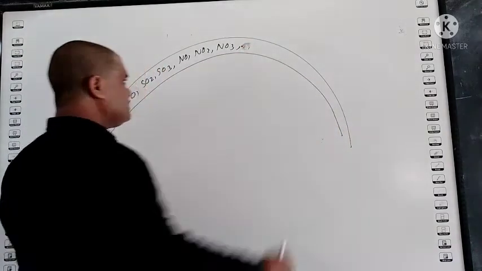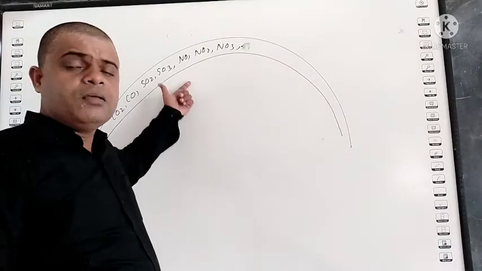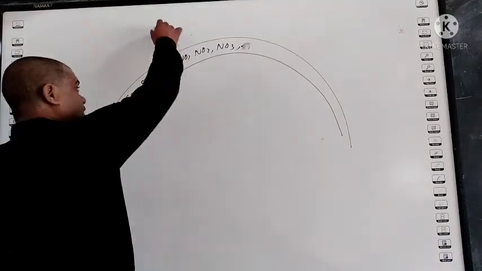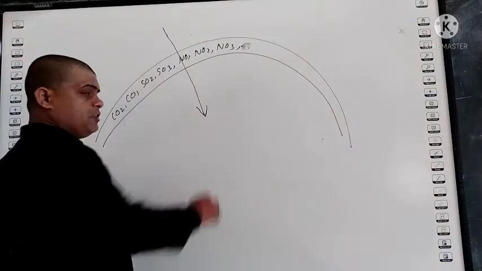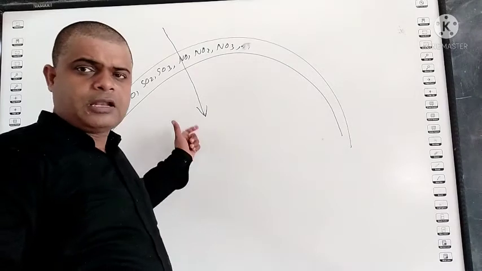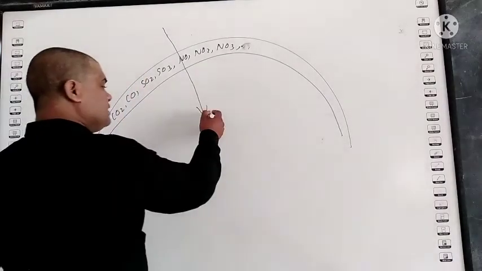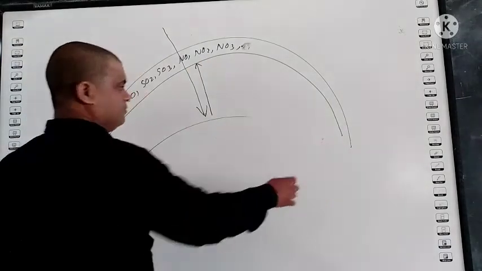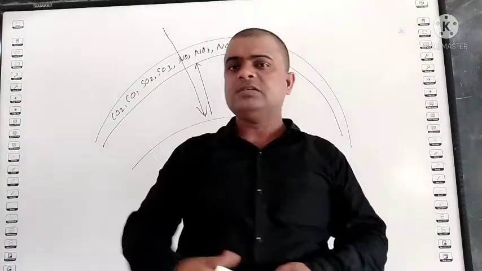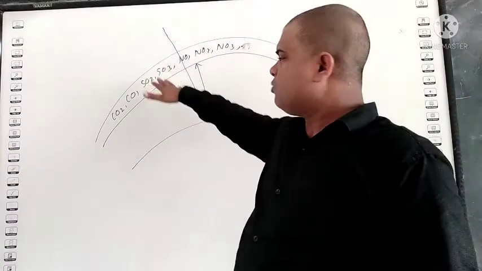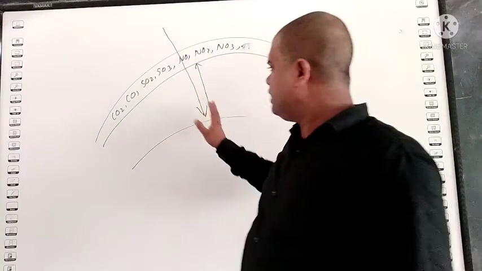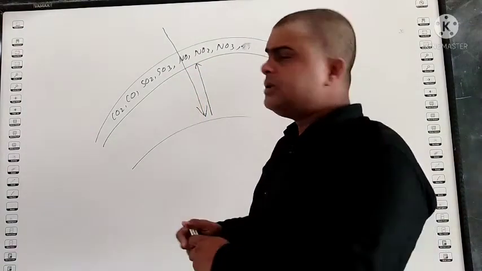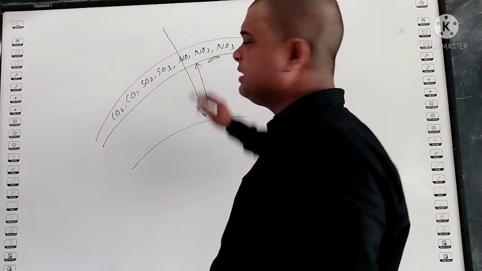What is the function of such gases? Such gases make a layer below the ozone. And what is their function? Their function is that the sun rays which enter the atmosphere, it allows. It allows them to enter the atmosphere, but when the heat is returned back, it blocks their path. Means when the sun's heat enters the atmosphere, it says okay, no problem, you enter. But when it returns back, it traps their path. Clear? And as a result, the temperature of the atmosphere increases.